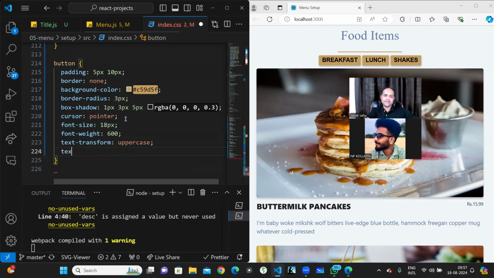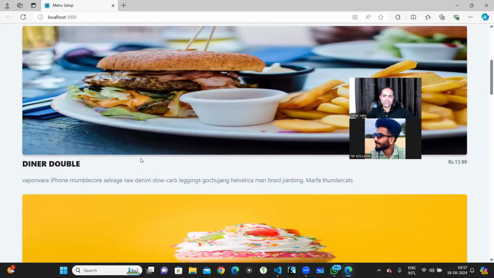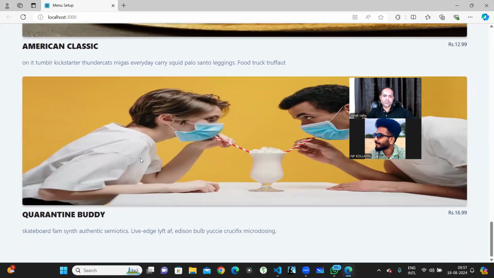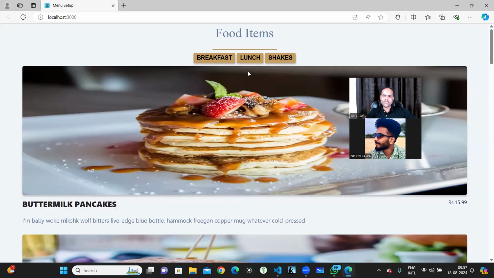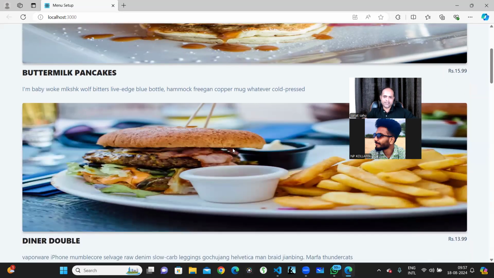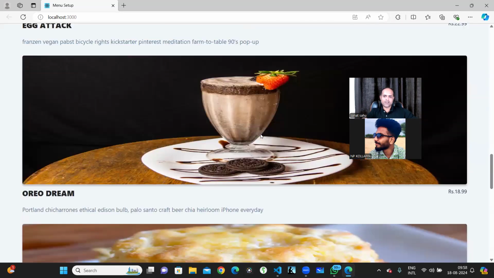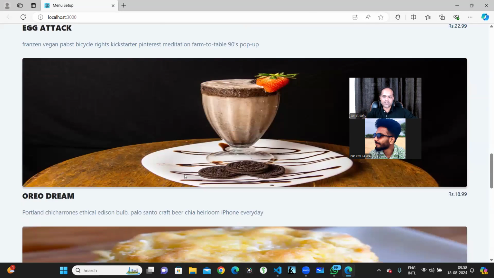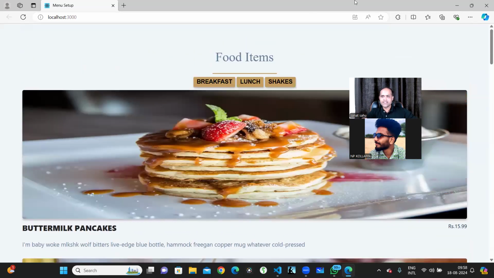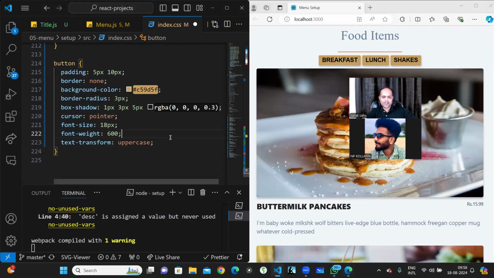Not link. Basically, what we will do is whenever I'm clicking on the breakfast, I want to see only the breakfast item, not everything. Right now, what is happening is we are seeing everything, all the kind of items. We don't want to see all these kind of items. We want to see only breakfast items. When I click on lunch, I want to see lunch items. When I click on shakes, I can only see shake items, right? So right now, this is not a shake, this is a burger. Shake is only this particular item. Rest of the things are not shakes. Yes, sir. Correct, so that we are trying to do.